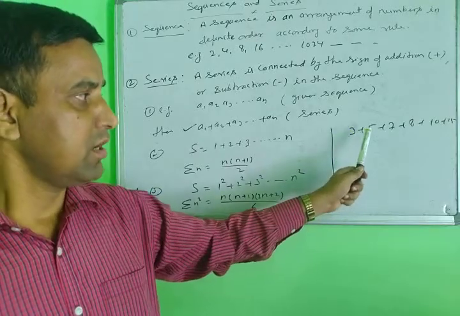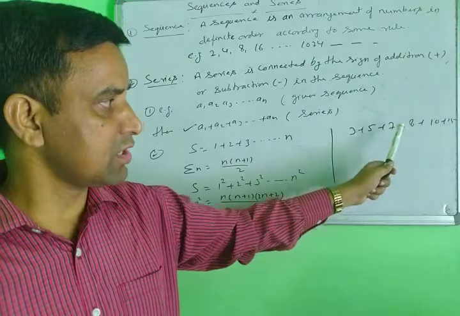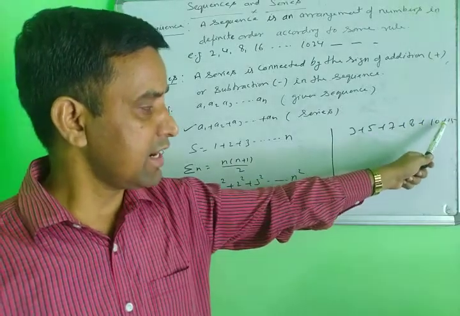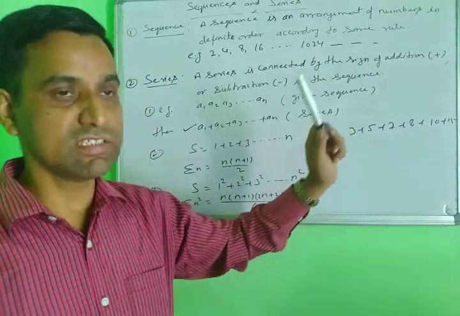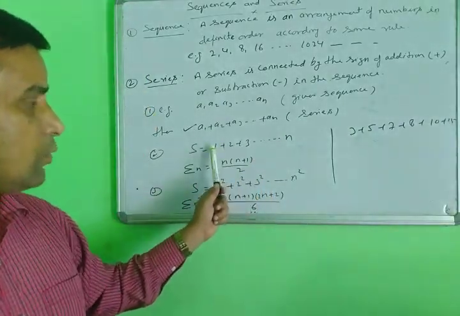1, 2 is not here. 4 is not here. 6 is not here. 9 is not here. And 11, 12, 13, 14 means this is not a special series. This is the only addition.